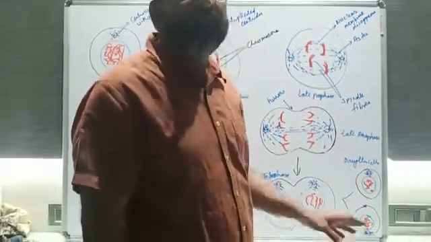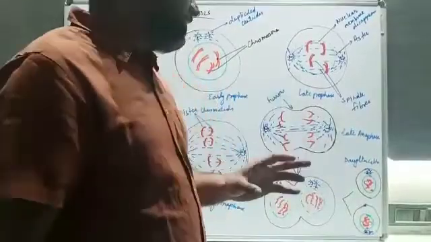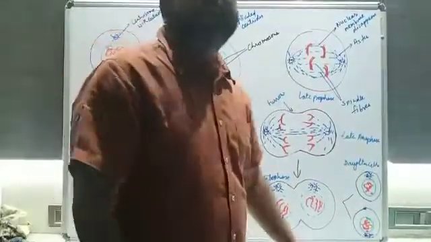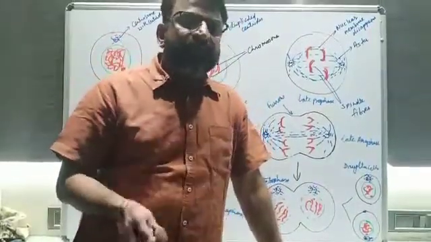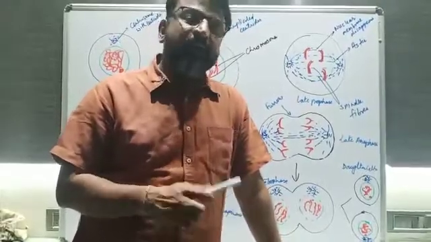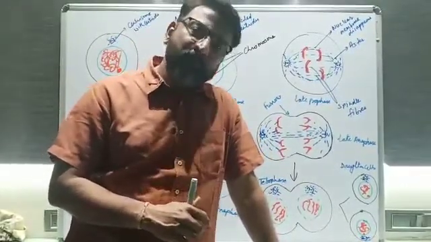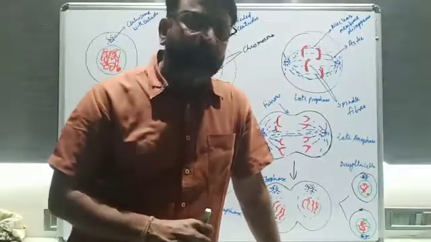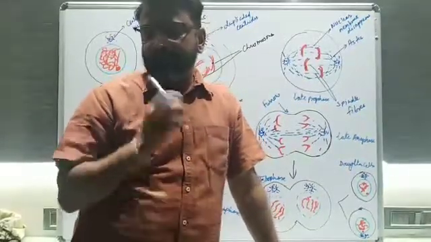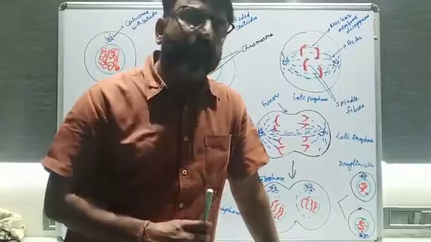So this is forming the two daughter cells. Ultimately we concluded that in mitosis, one cell will be divided into two cells, and the number of chromosomes will remain the same. Is it fine? The number of chromosomes will be 2n, that is diploid. Understood this thing? And this cell division takes place in the somatic cell.